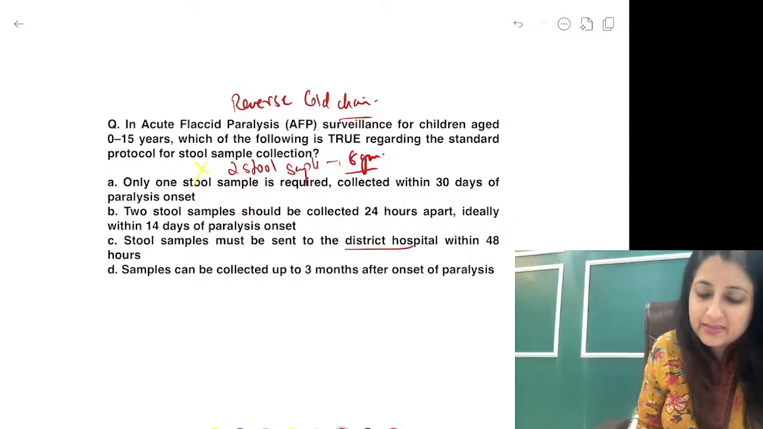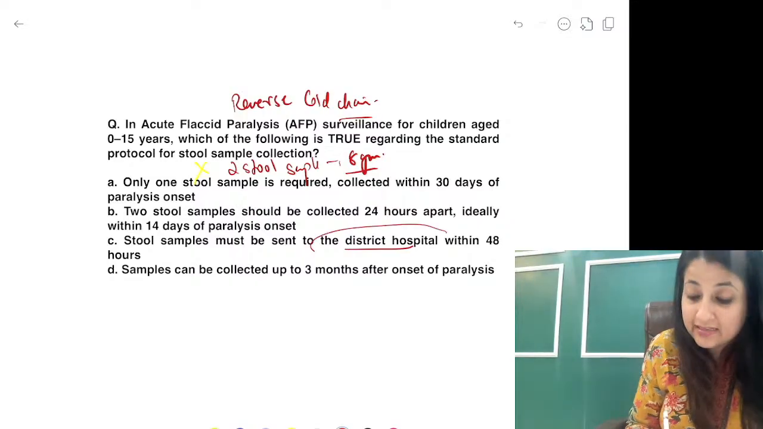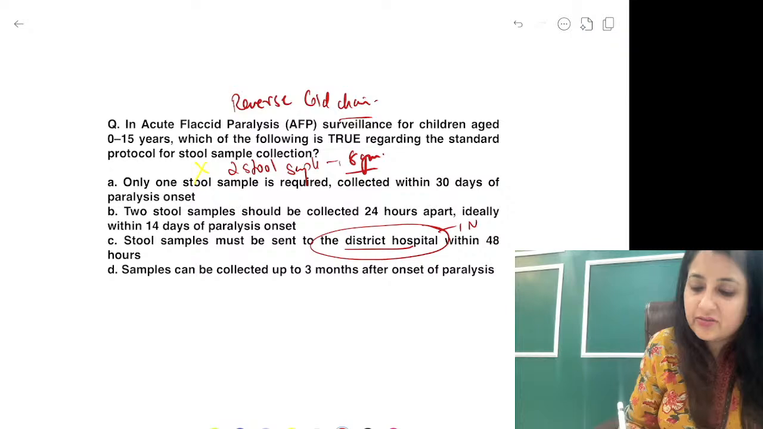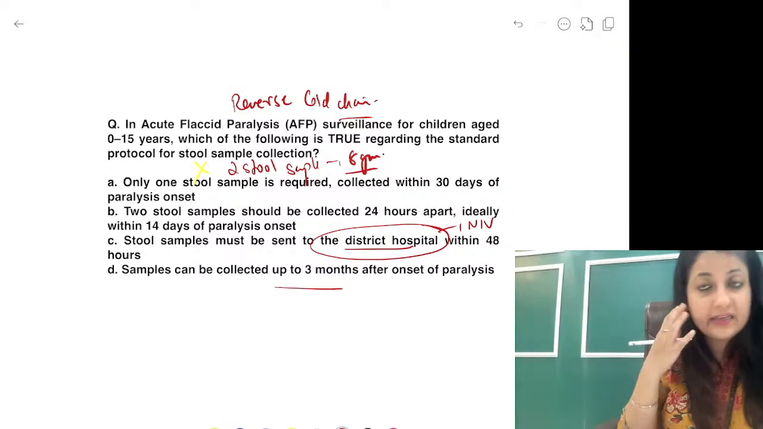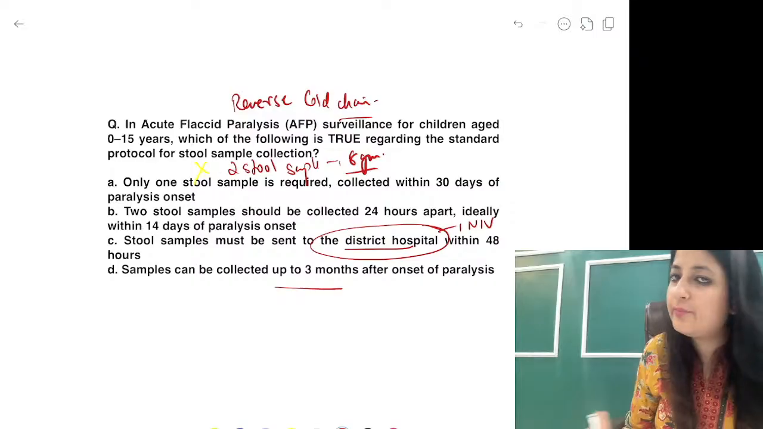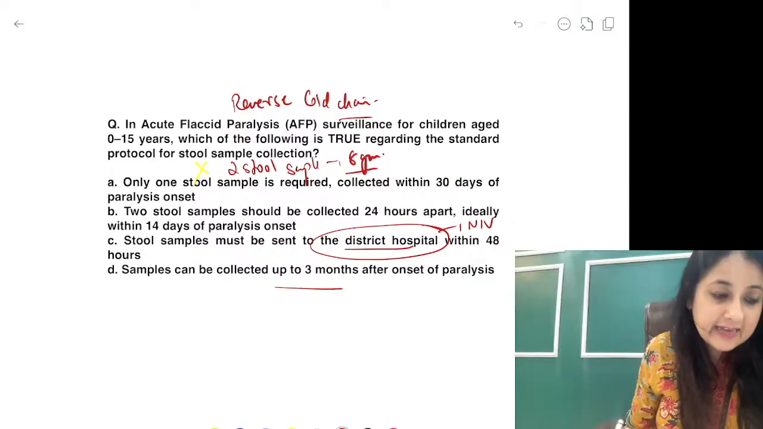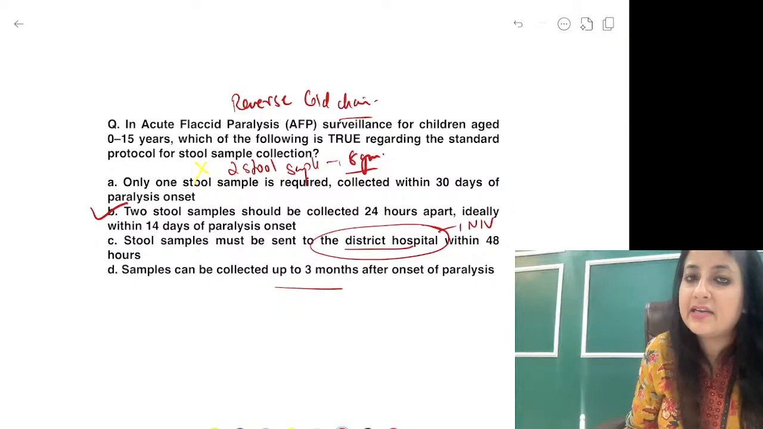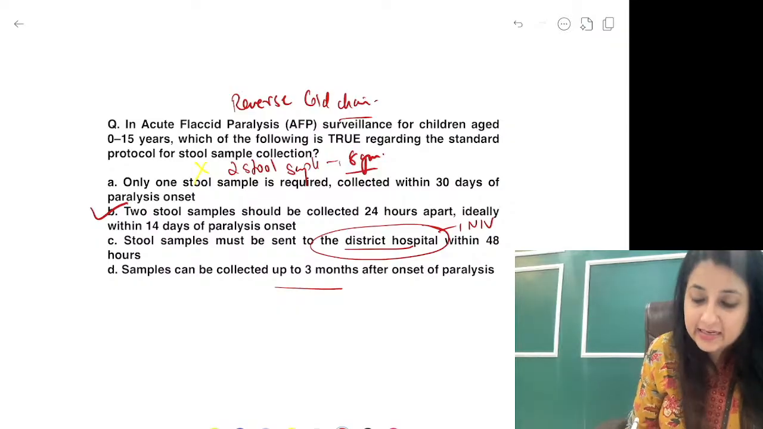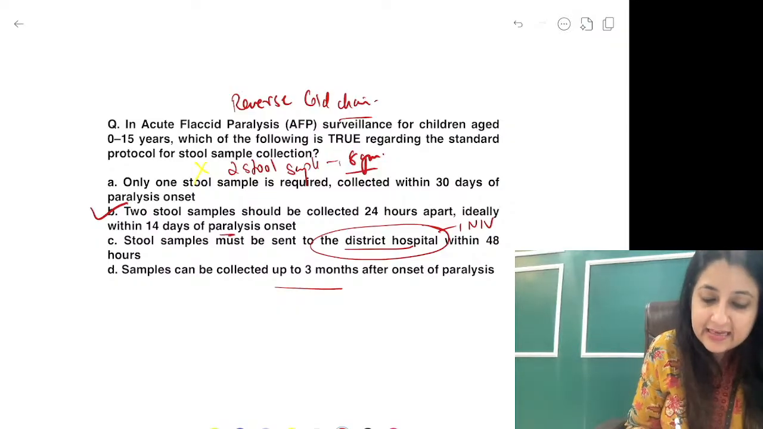Stool samples must be sent to district hospitals. Nahi, National Institute of Virology, Pune. Samples can be collected up to 3 months after onset of paralysis. No. The correct statement I asked, which most of you said, 2 stool samples collected 24 hours apart, ideally within 14 days of paralysis onset.